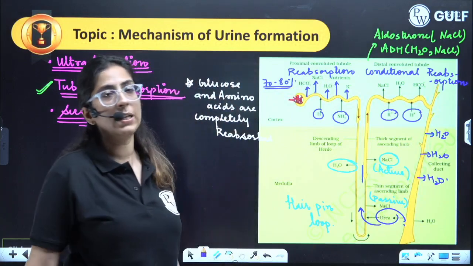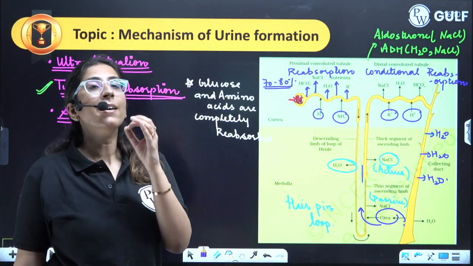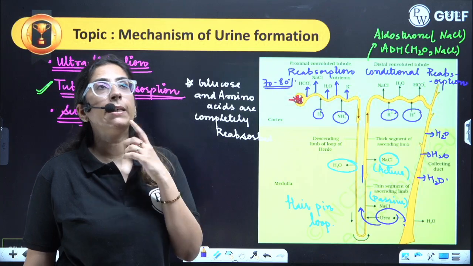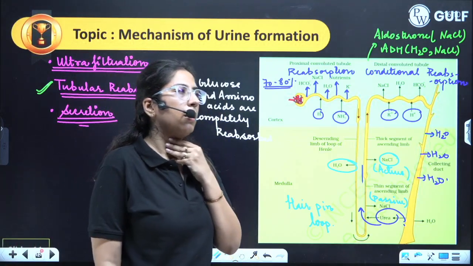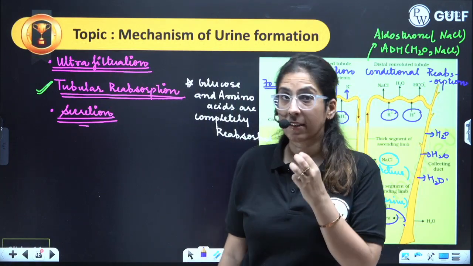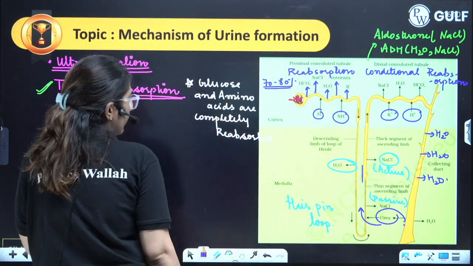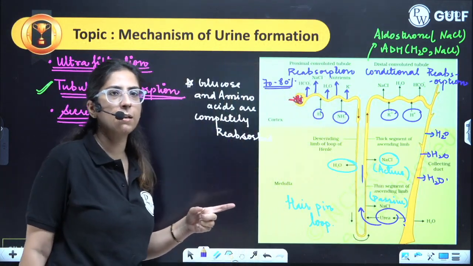Why it is important, I'll tell you later on, because it has a great role in the counter current mechanism. Clear?